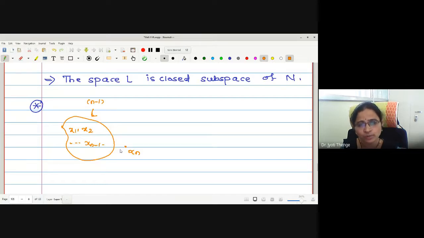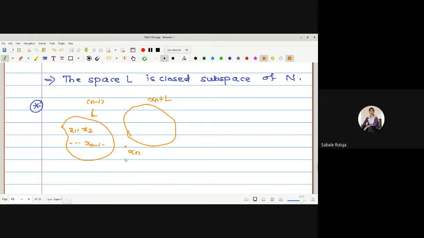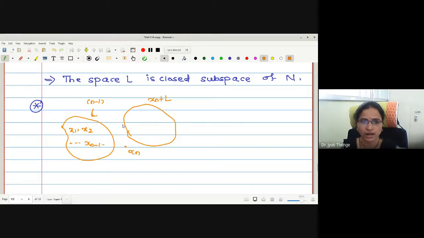What I'm going to do is make a translation of this linear space L by the vector xn. That is, we are going to find a new set xn plus L. How is L translated to xn plus L? By adding xn to every element of L: x1 plus xn, x2 plus xn, and so on. If L is closed, what do you think the nature of this one is? May I say xn plus L is closed as well?